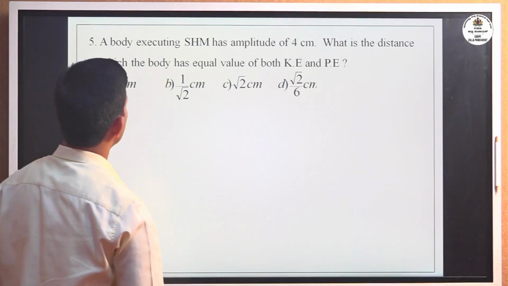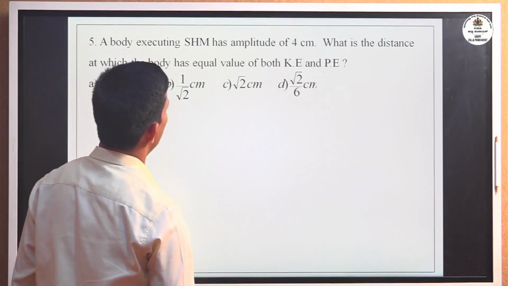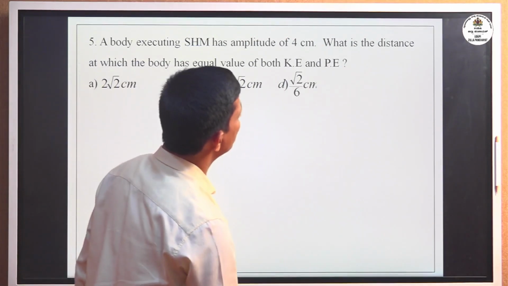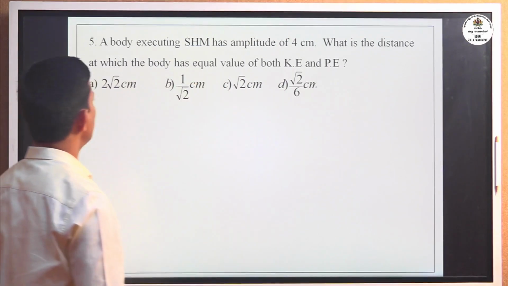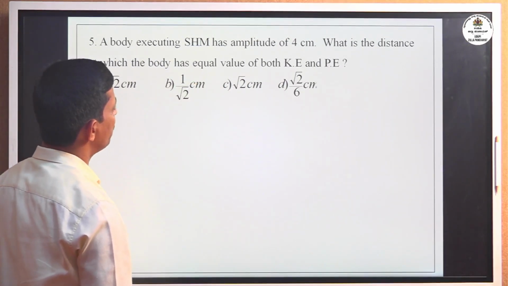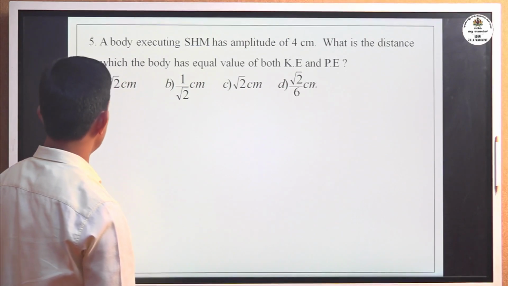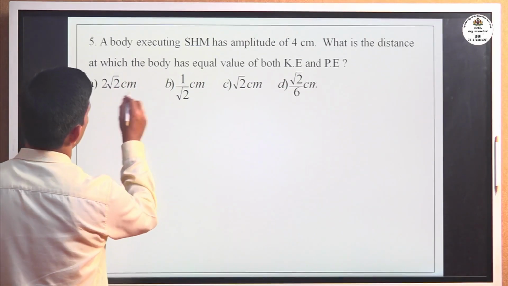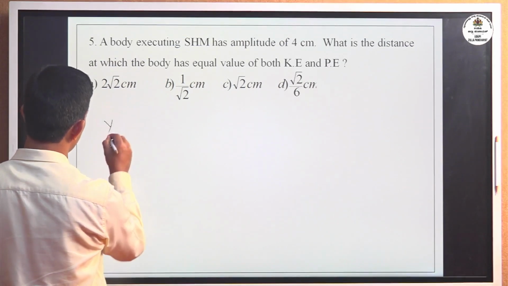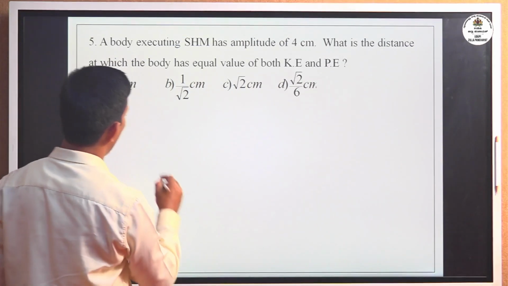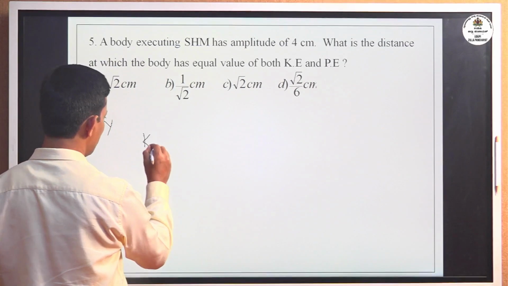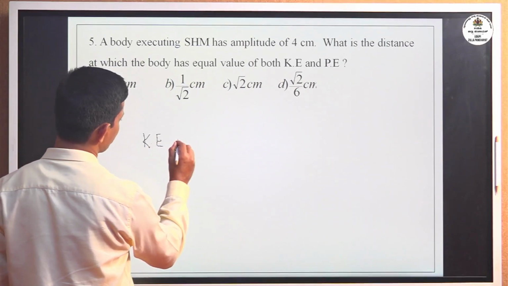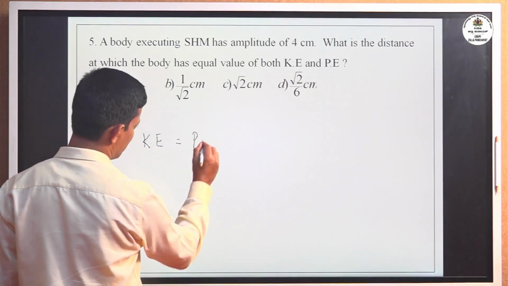A body executing SHM has an amplitude of 4 centimeter. What is the distance at which the body has equal value of both kinetic energy and potential energy? Here you have to find the position. Consider y is the position at which the kinetic energy is equal to the potential energy.